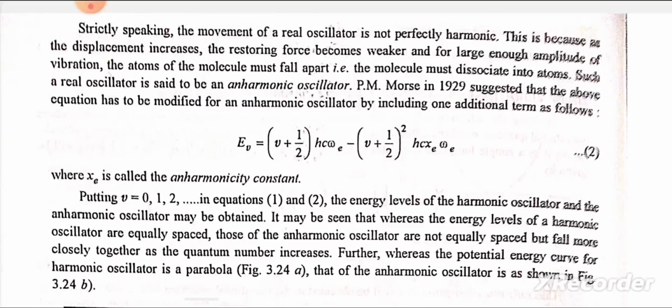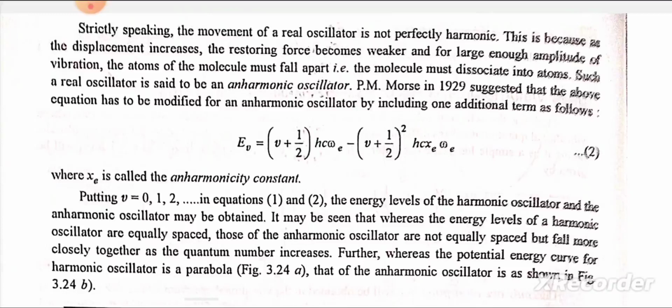P.M. Morse in 1929 suggested that the above equation has to be modified for an anharmonic oscillator by including one additional term as follows. E_v = (v + 1/2) hc ω_e − (v + 1/2)² hc x_e ω_e, where x_e is called the anharmonicity constant. Putting v = 0, 1, 2, 3 and so on in equations 1 and 2, the energy levels of the harmonic oscillator and the anharmonic oscillator may be obtained.